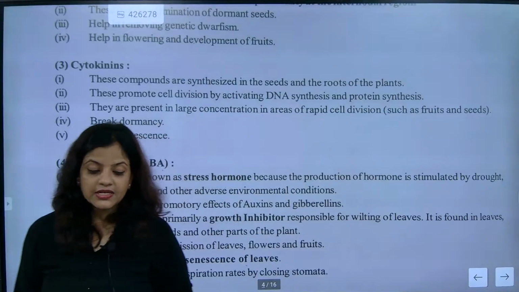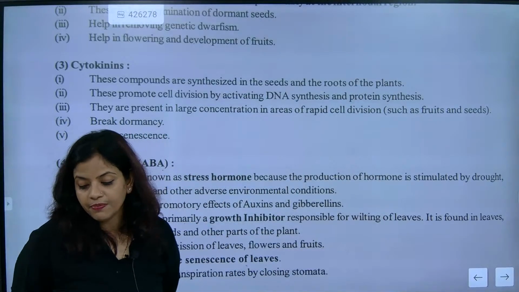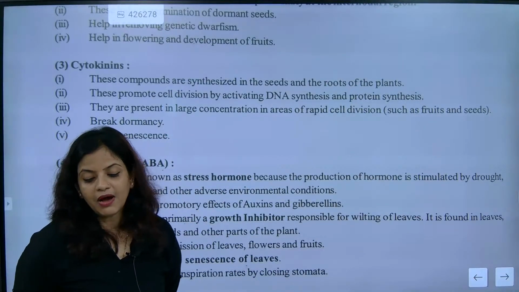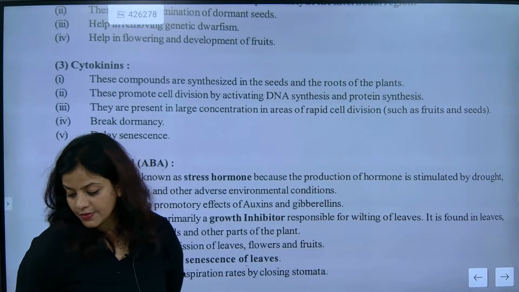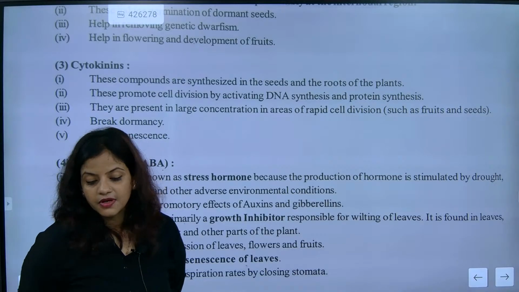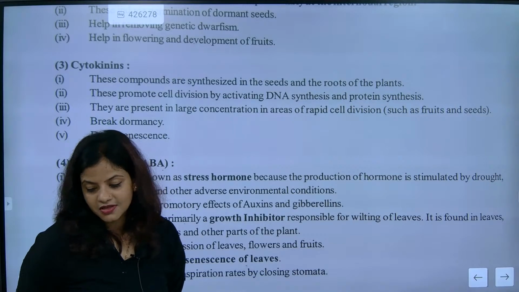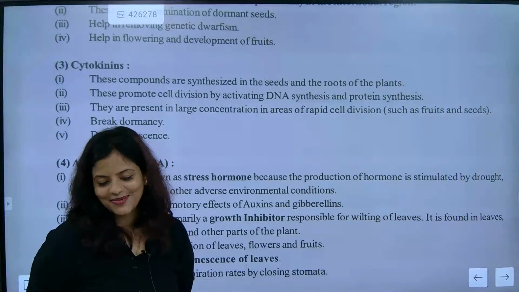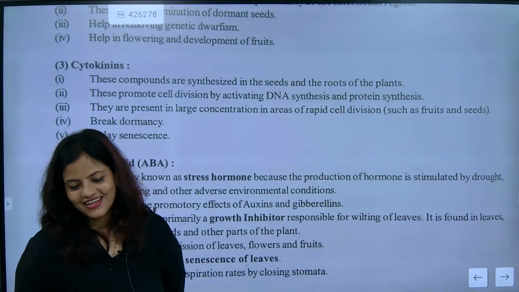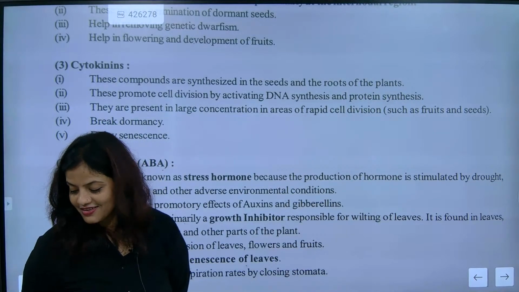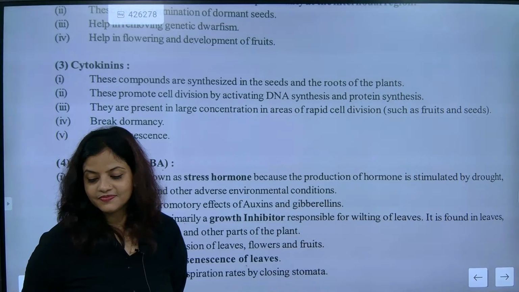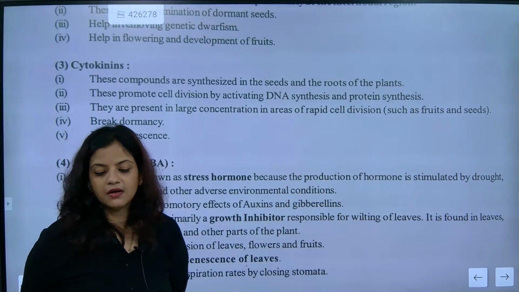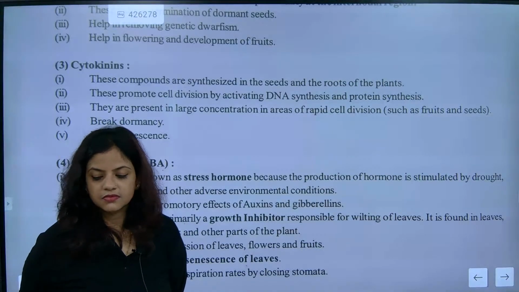Now next one is cytokinins. Anyone, please type. Only Mahalakshmi is active. Rest of them are all sleeping. Come on. Eating biryani and sleeping, huh? Sunday enjoyment, huh? I am the only idiot. Correct, huh? Come on, everyone.